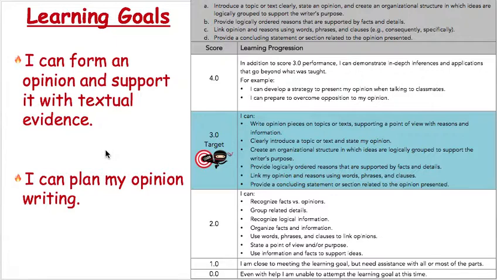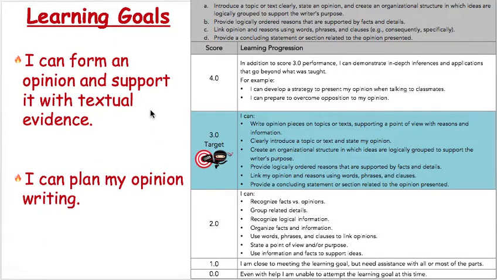So today's lesson is on how we form our opinions and how we plan for our opinion writing. Because a really important piece of opinion writing is making sure that you understand how to make an opinion, how to express your own opinion, and how to plan to write your opinion essay.